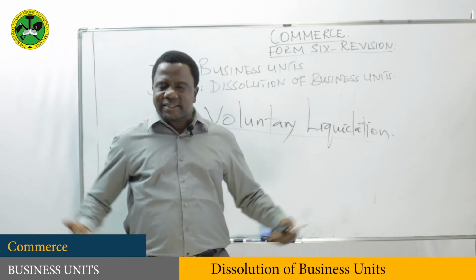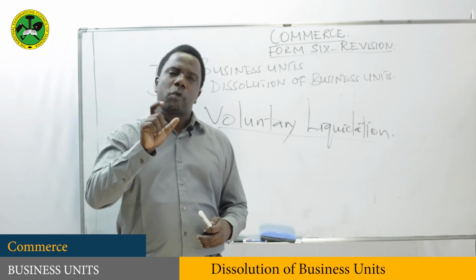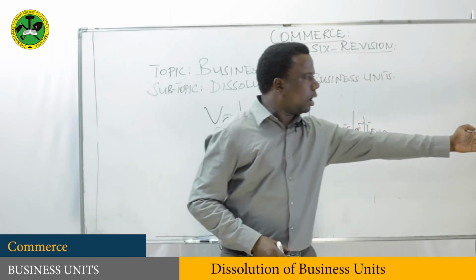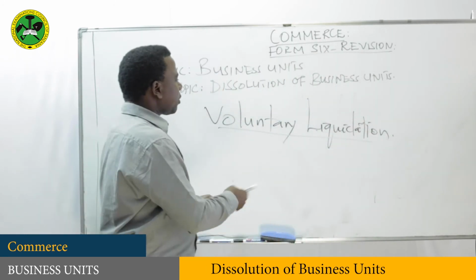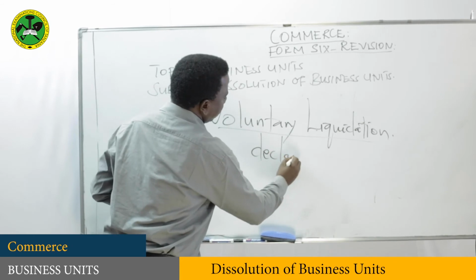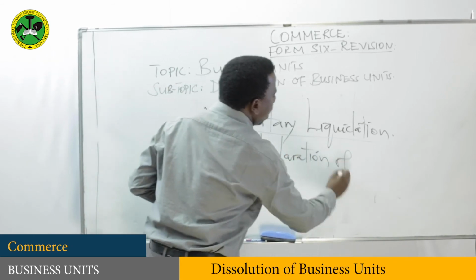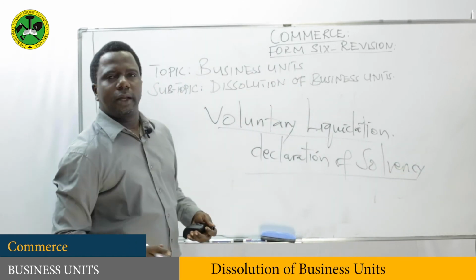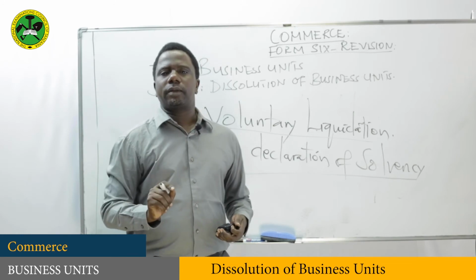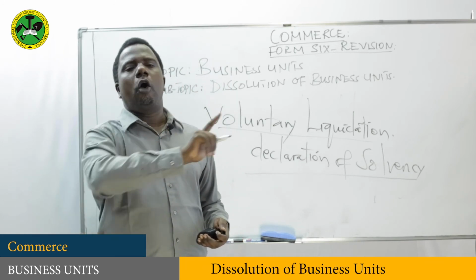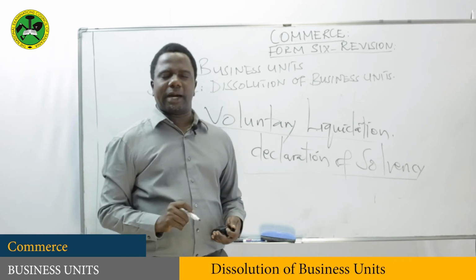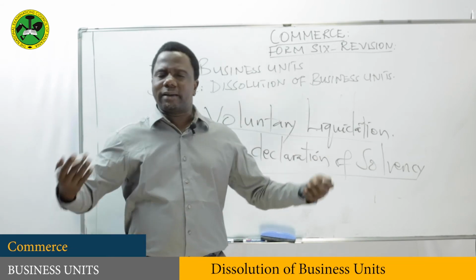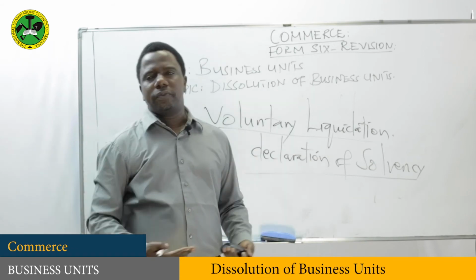So when assets available are enough to pay creditors, this declaration of solvency shows that the assets available are enough to pay all the creditors of the company. So under this one, the company is dissolved in this way.